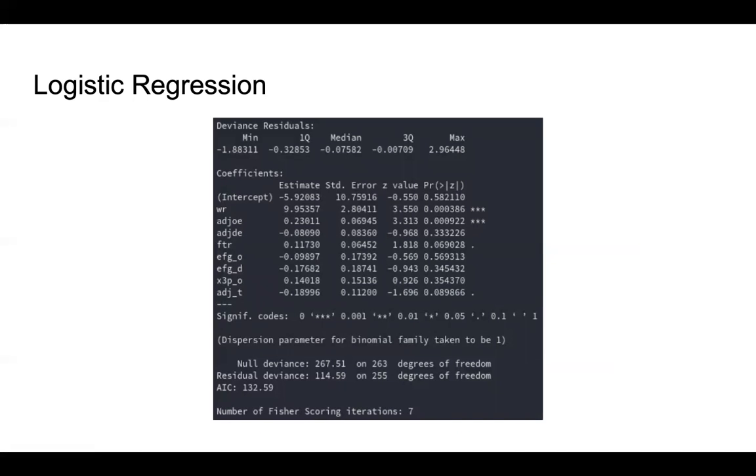Win rate being significant is not surprising, as winning games is the most important determining factor for getting into the tournament. However, it is interesting to consider that only offensive efficiency is significant, which suggests that a team's offensive ability is much more valuable than a team's defensive ability for determining if the team will make it to the tournament.